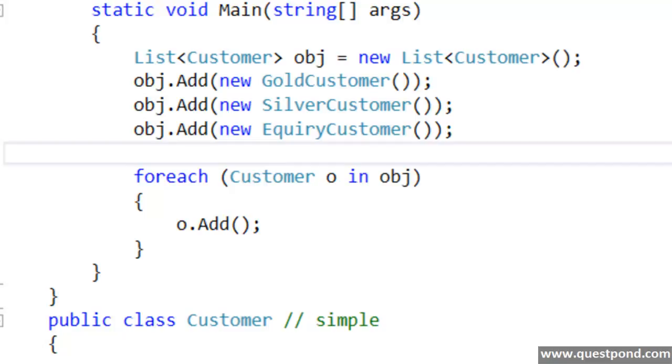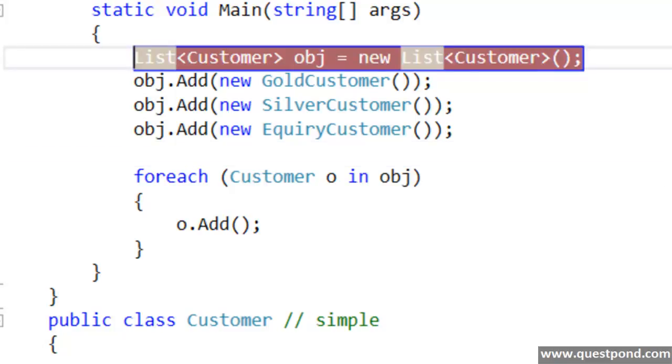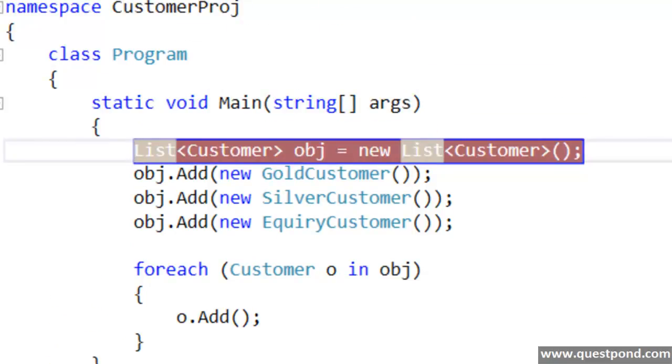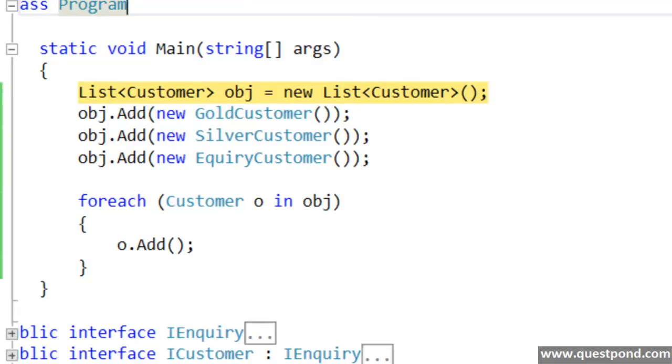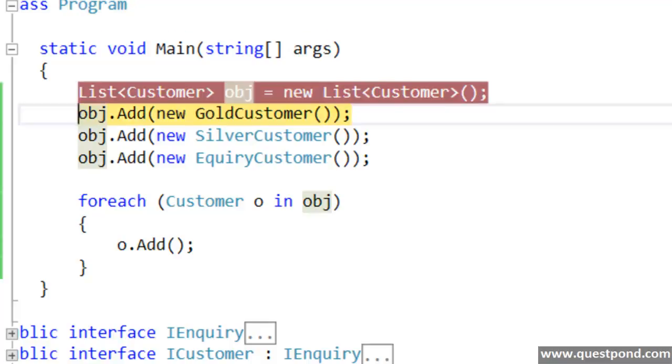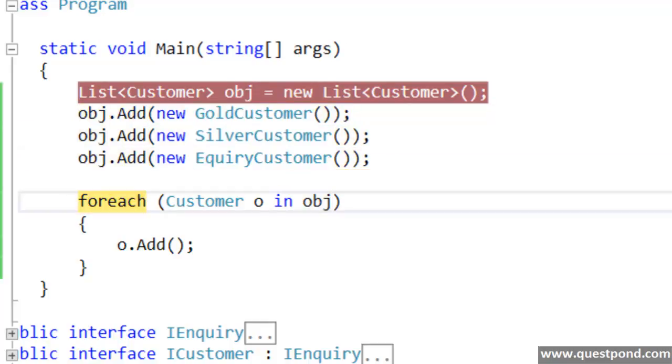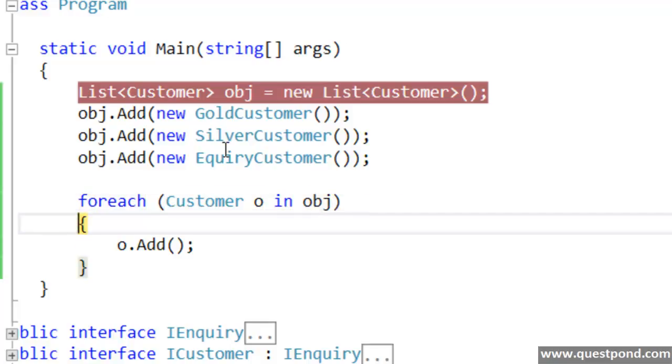Okay. Now let us go ahead and run this code. From the compile time perspective, it is working very nice, right? Let's run this code and see what happens. I'm going to click on start here. So the program is running. You can see I'm creating a list of the parent object, that is customer. Because it is a parent object collection, I can add gold customer, silver customer, and inquiry customer. Because of the polymorphism behavior, I can add any of the child objects to the parent object collection. And also I can browse through the collection.